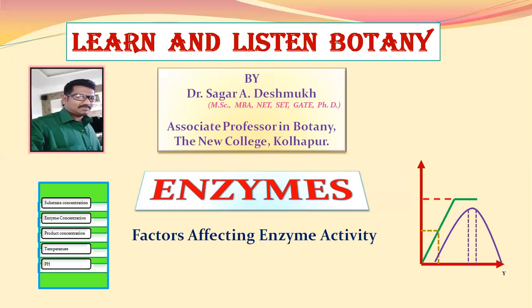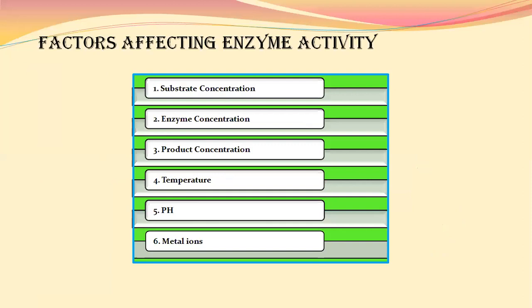In this lecture, we will discuss factors affecting enzyme activity. There are certain factors which affect the enzyme activity, and they are substrate concentration, enzyme concentration, product concentration, temperature, pH, and certain metal ions. All these factors affect the rate of enzyme activity. Now we will discuss one by one.